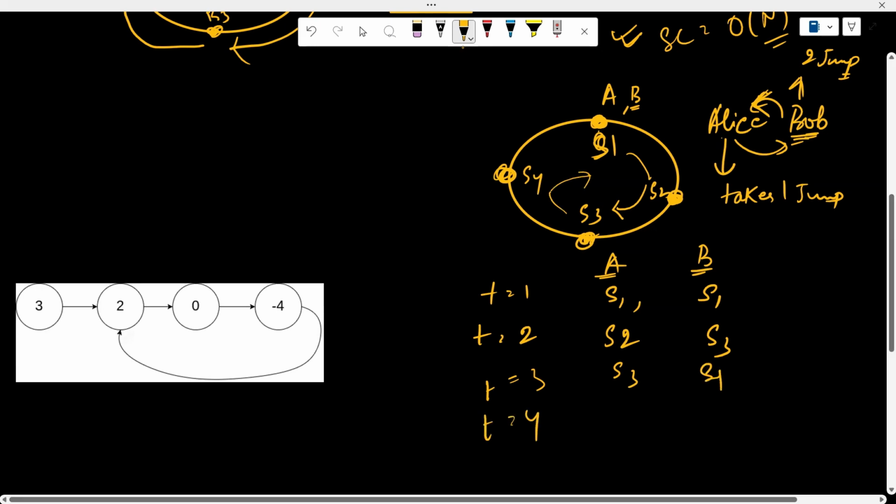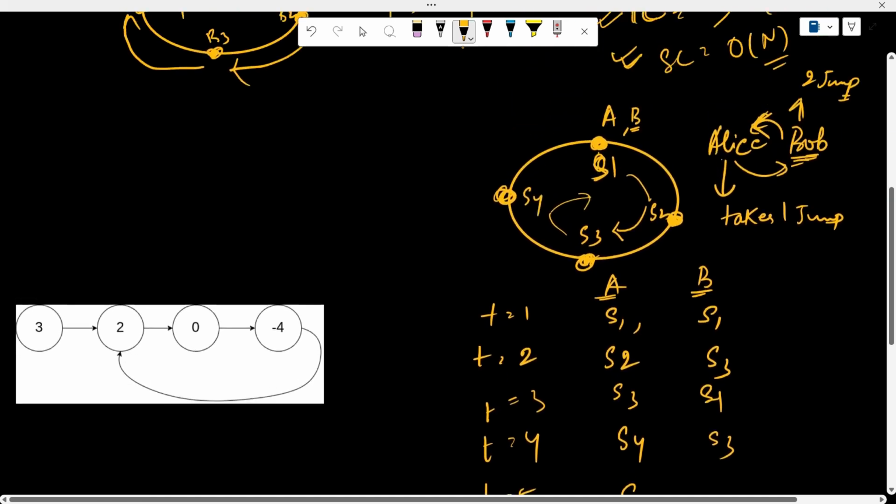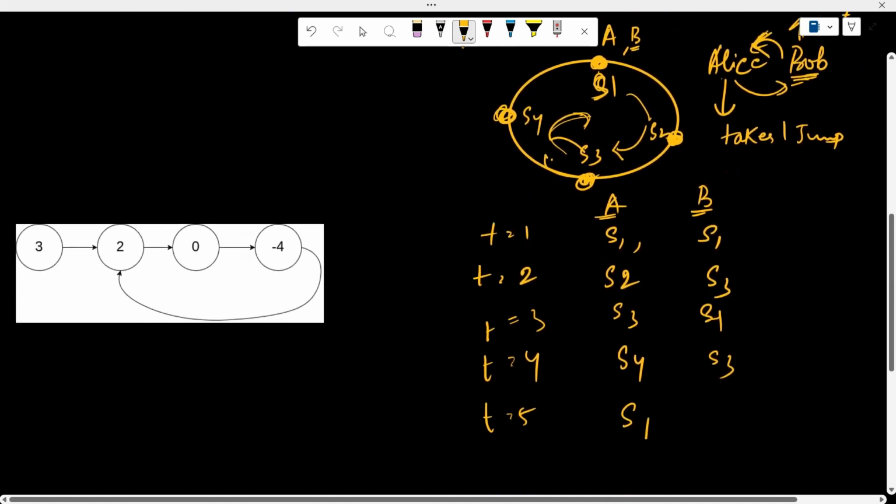At t4, Alice jumps to s4 and Bob jumps to s3. At t5, Alice jumps to s1 and Bob, from s3, takes one jump here and the next jump here. So at t5, Bob jumps to s1. At this point, we can see both Alice and Bob are meeting again.